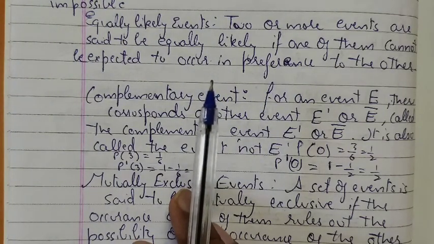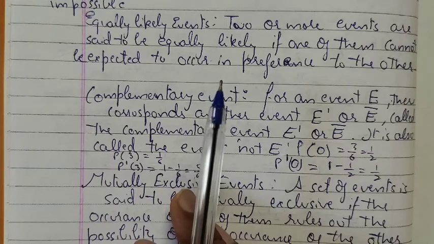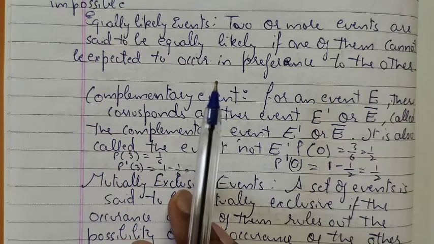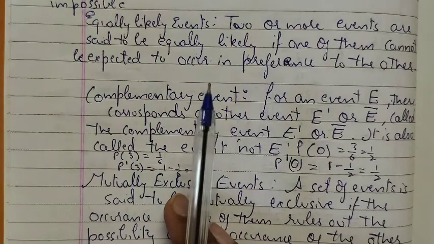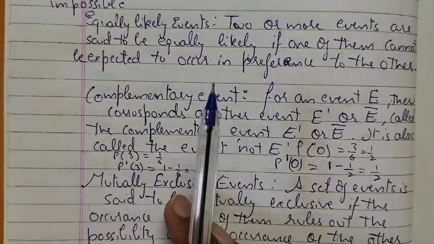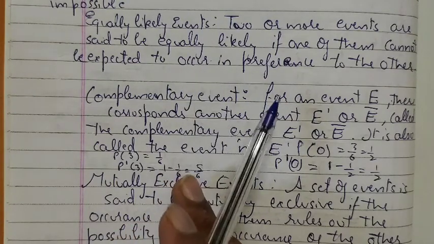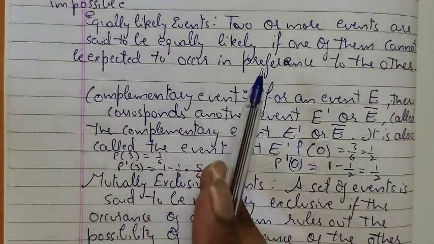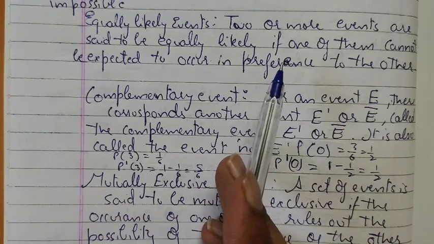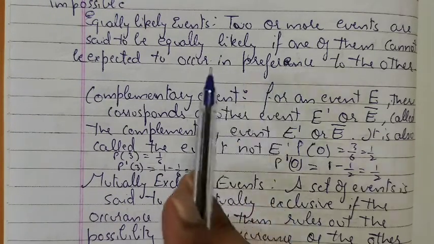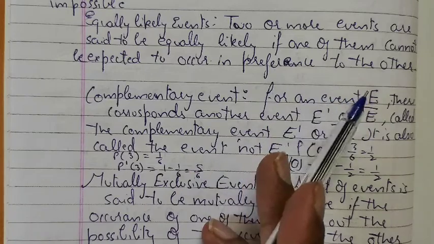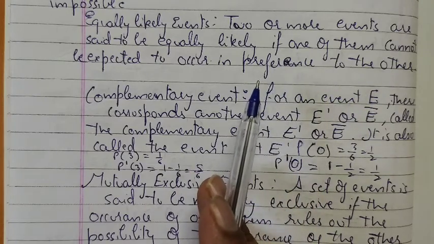However, if we change the shape of this die such that one number occurs the most, that die will become biased. So a biased die has unequally likely events. So equally likely events are those events where one of them cannot be expected to occur in preference to the other. Next, let's move on to complementary events.